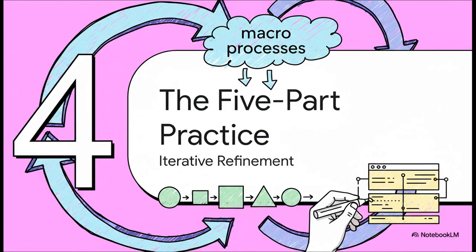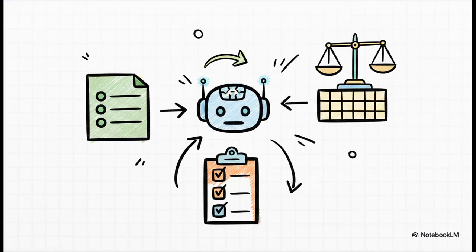Section 4, the 5-part practice. A massive part of a strong prompting practice is what the source material calls a format swap. Basically, you take the exact same task, but you literally just change the shape of the answer depending on what you need. A bullet summary is perfect if you're prepping an executive briefing. But say you need to weigh some trade-offs, ask for a comparison table instead.